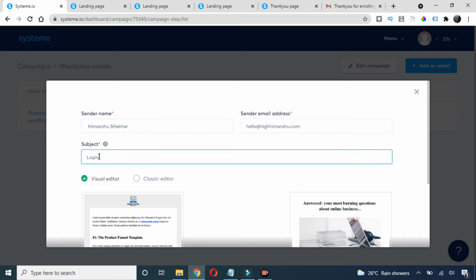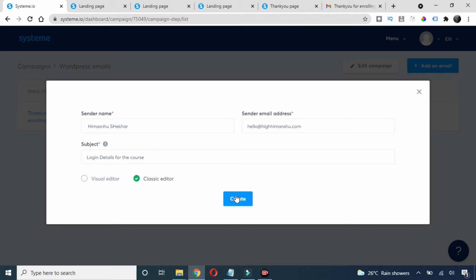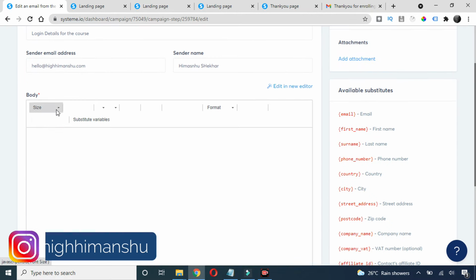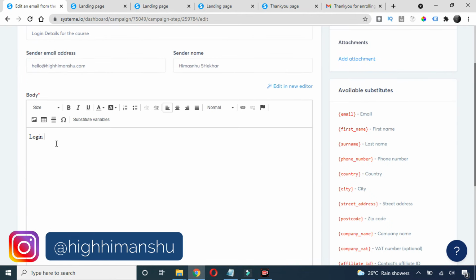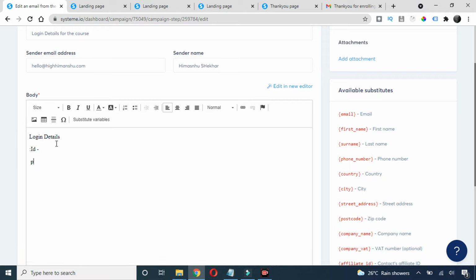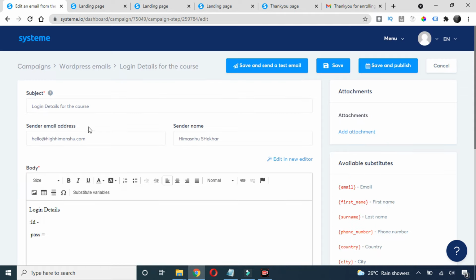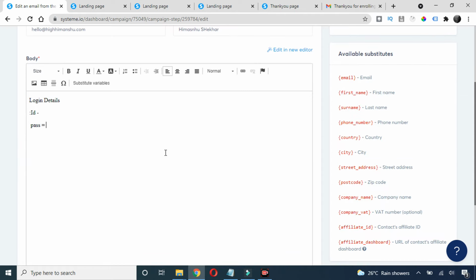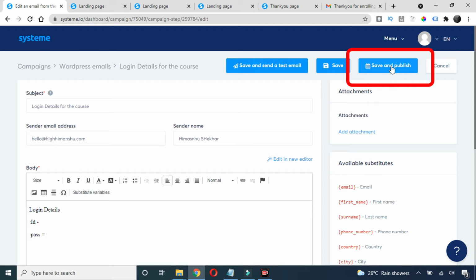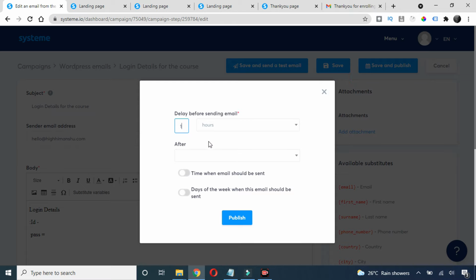Subject is login details for the course, anything, and then just choose this classic editor and click on create, and then you can write here, I'm not focusing on the content right now, login details. Okay, and then you can write here ID and password and all that. Let's say now I want to send this email after a day. So just go to save and publish here, and here you can choose 1 and choose days. So after 1 day this email will be sent.